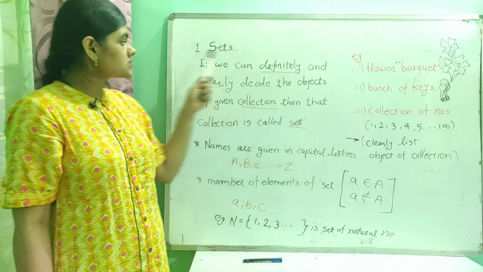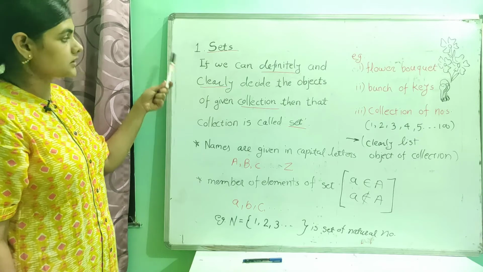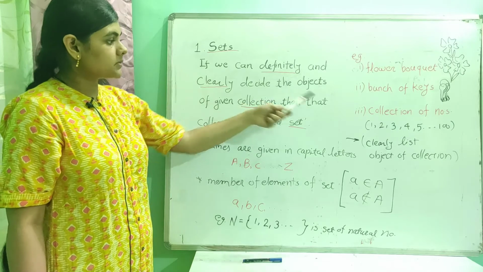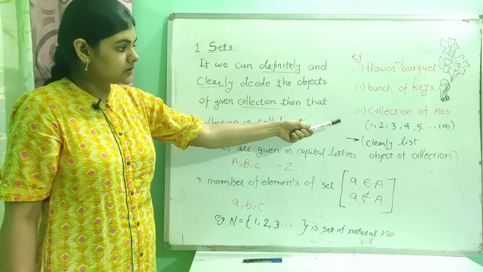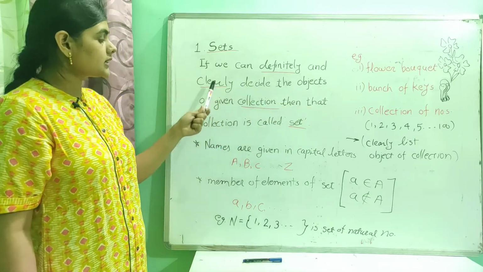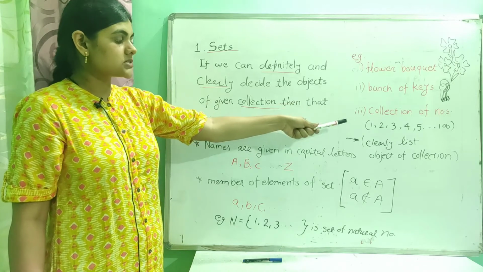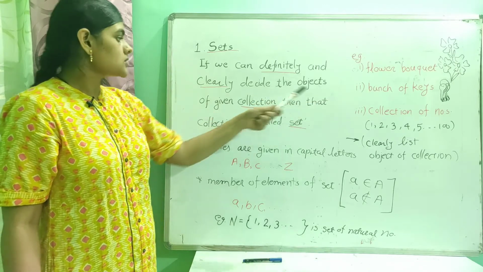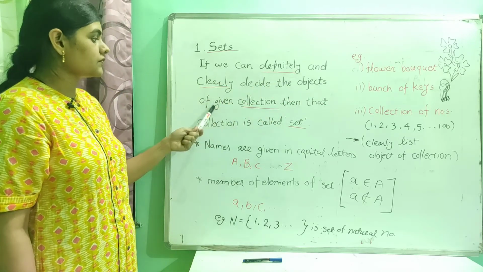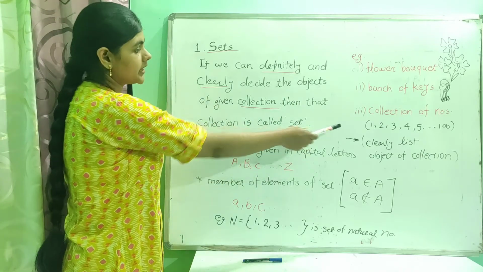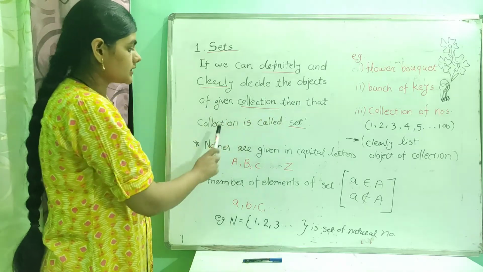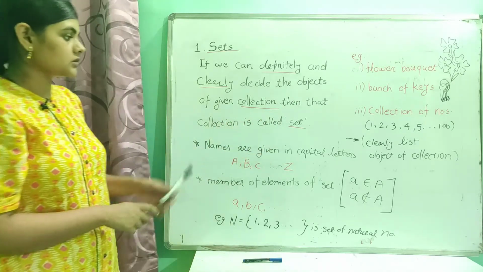Okay, so moving towards the definition of set. So I am just reading here. If we can definitely and clearly decide the objects. Suppose I am taking the third example. In that example 1 to 100 numbers are there and it is a collection of numbers. Okay, so I can definitely and clearly define the numbers there, like this collection contains 100 numbers. So if we can definitely and clearly decide the objects of a given collection, then that collection is called a set. उसे हम लोग क्या बोलते हैं, सेट बोलते हैं.